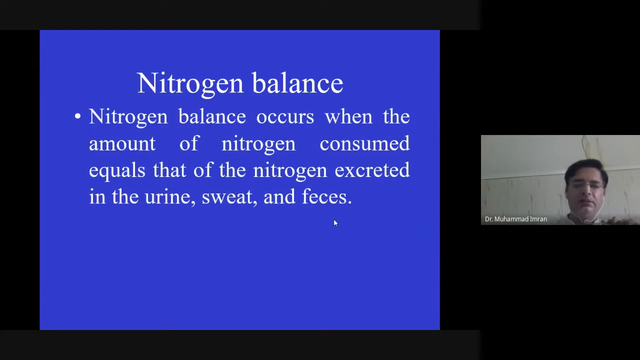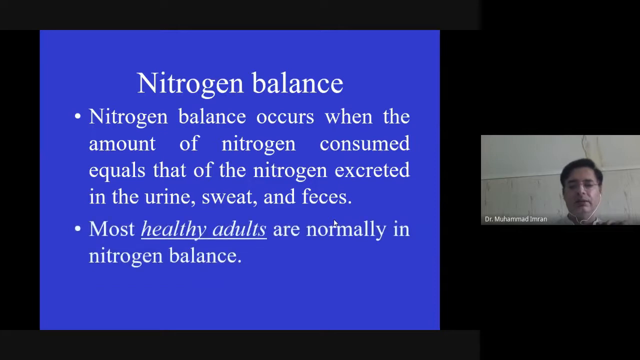What is nitrogenous balance? Nitrogenous balance occurs when the amount of nitrogen consumed is equal to the nitrogen excreted in the urine, sweat, and feces. Mostly, adult organisms are in nitrogenous balance. It means the amount of nitrogen intake and excretion are equal.